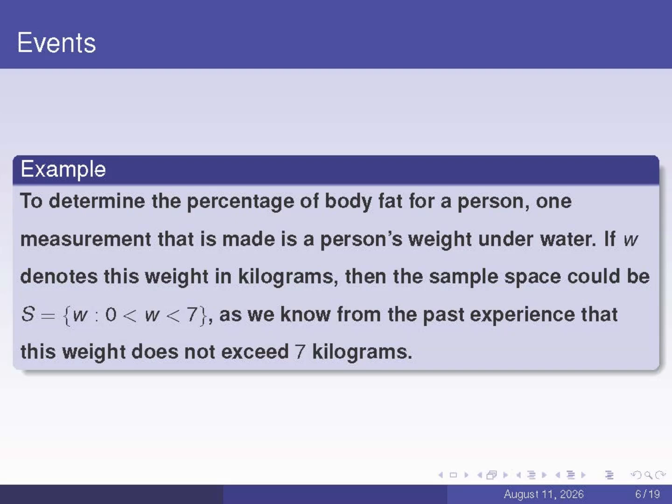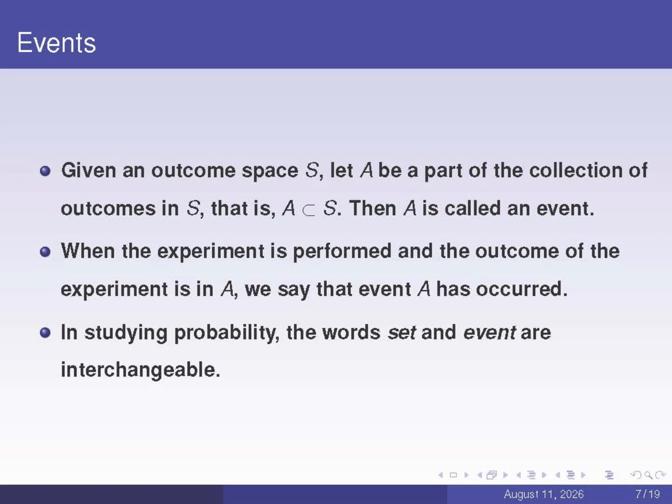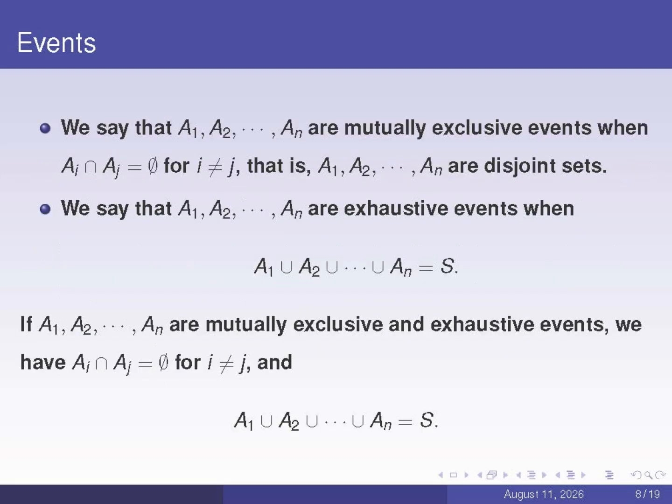Given a sample space S, suppose A is a subset of S containing a portion of the outcomes in S. Then A is called an event. When the experiment is performed and the resulting outcome belongs to the subset A, we say that event A has occurred. In studying probability, the words set and event are interchangeable. We introduce the concepts of mutually exclusive events and exhaustive events as follows.